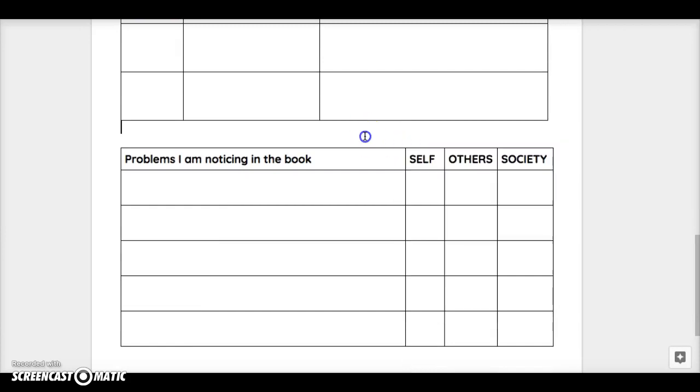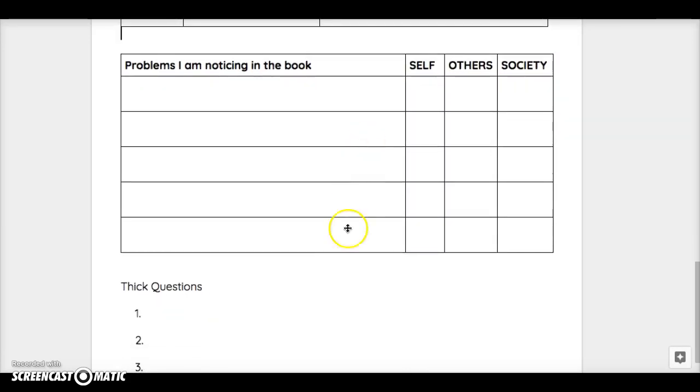The last thing down here is problems, and this is where you're going to write down problems that you're noticing in the book. These should be problems that your characters are experiencing, and what you want to do is you're going to write down the problem in the section of the text here, and then you're going to put a check mark. Is it a problem with self, others, or society? And you're going to do that for 5 different problems. Try to be as detailed as possible with the problem, writing down page numbers and things like that where these problems are happening, because that's going to help you with meeting number 6 where you need to talk about your